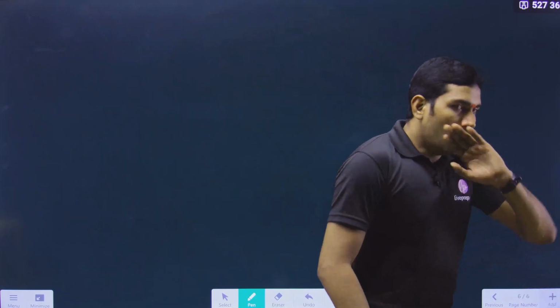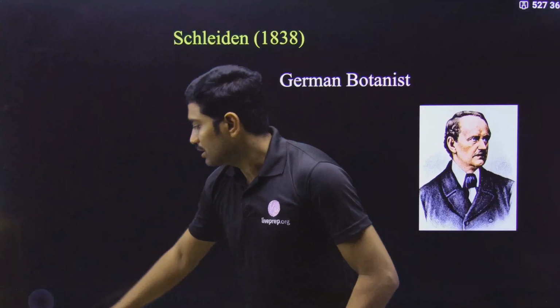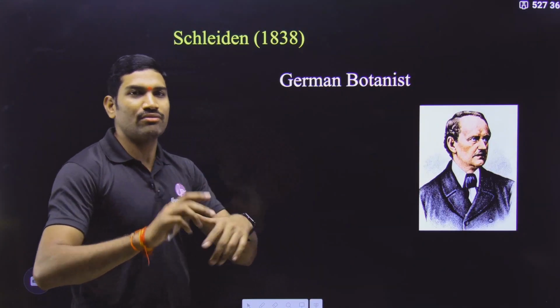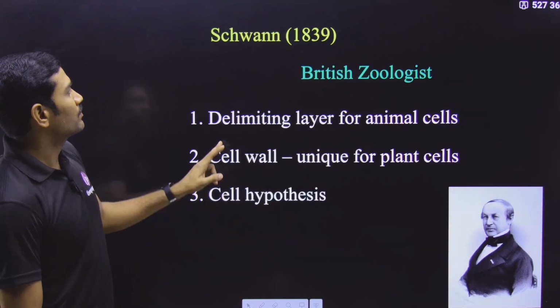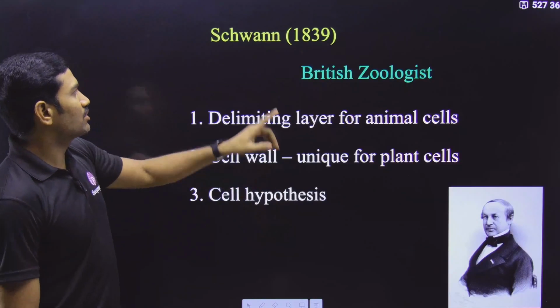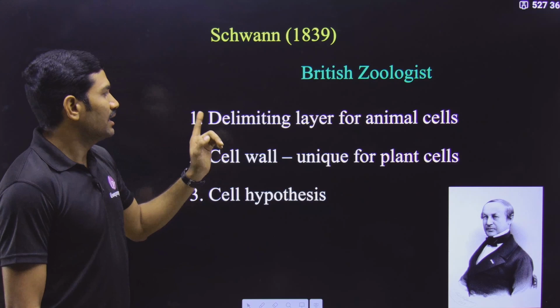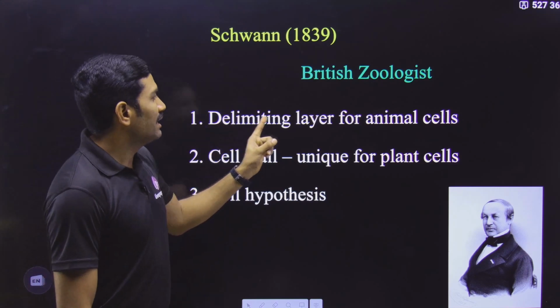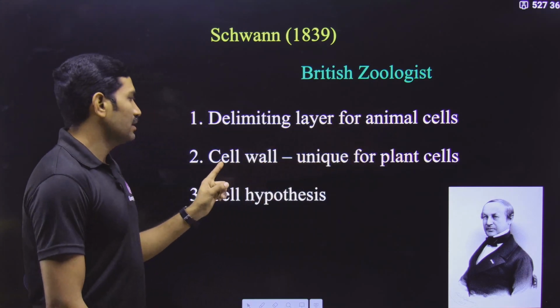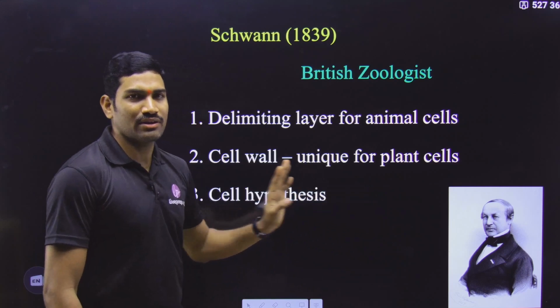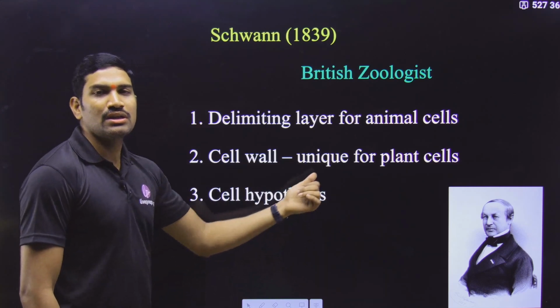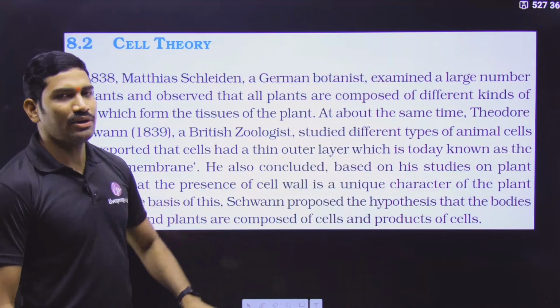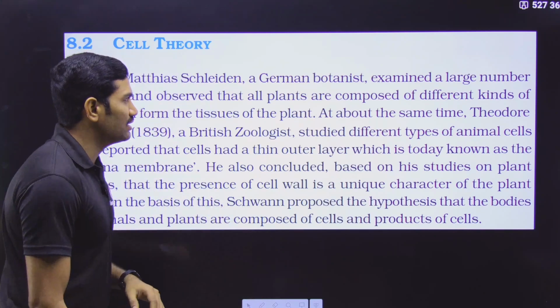Now let us quickly go through the NCERT content for this particular paragraph. Then we will proceed to the next part. So Schleiden is a German botanist, Schwann is a British zoologist, and he talked about the delimiting layer for animal cells, and the presence of a cell wall is a unique character for plant cells, and he also proposed the cell hypothesis. These are the important points, and this is the NCERT content. Let us quickly read this.